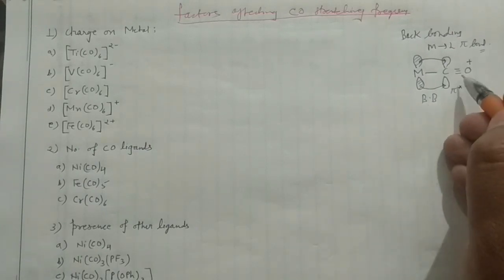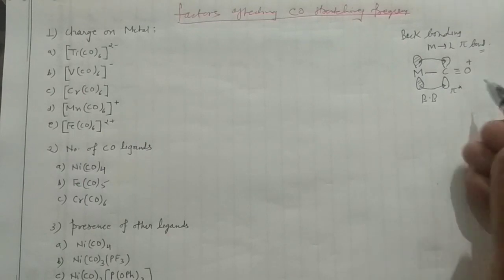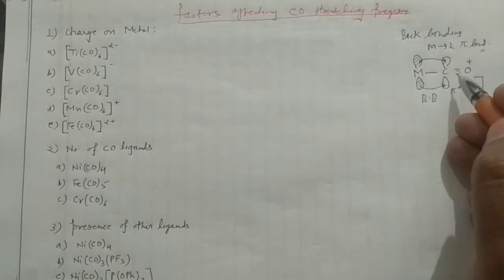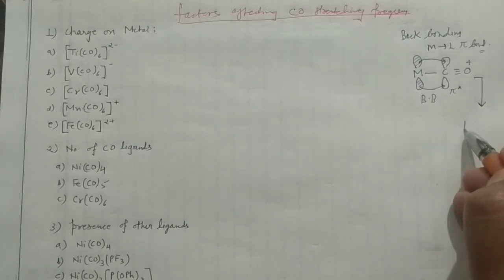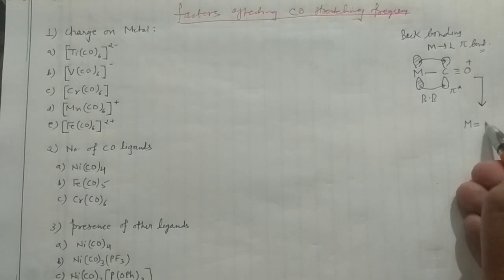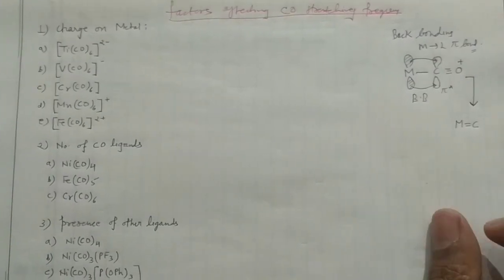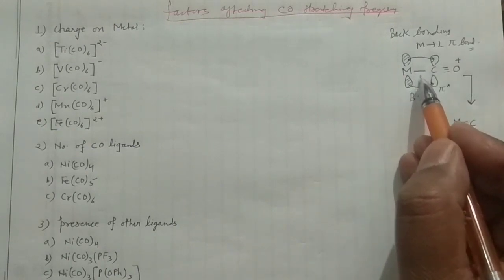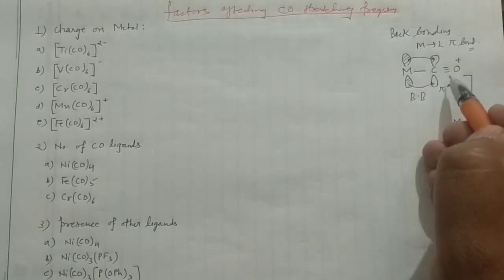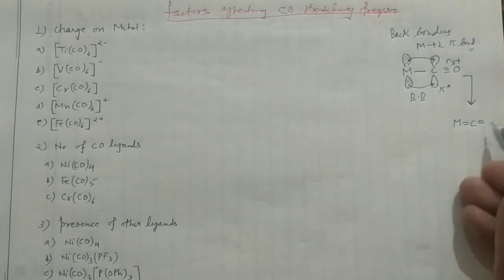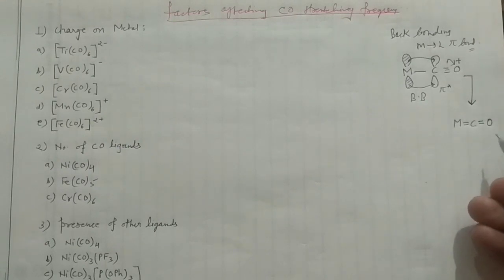Okay guys, so in that case, see, when this happens, earlier it was a single bond, now it would become the double bond. There is no problem in that because of this pi bond, and when this happens, this electron pair will come here and this will become just like that.